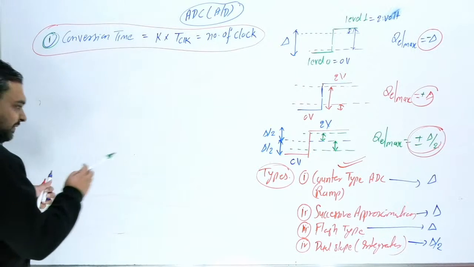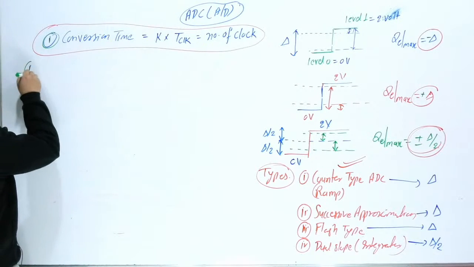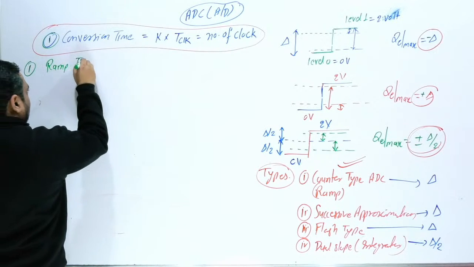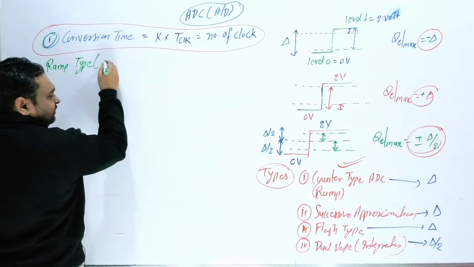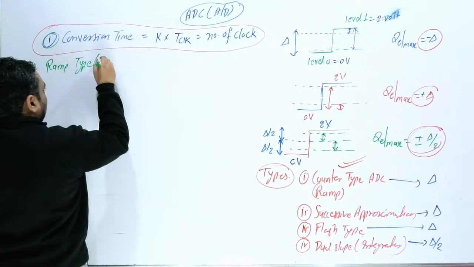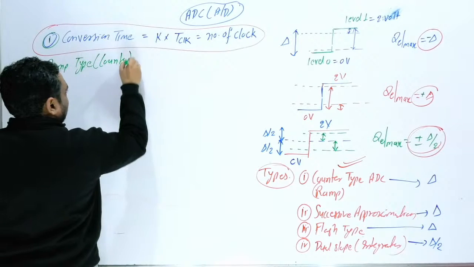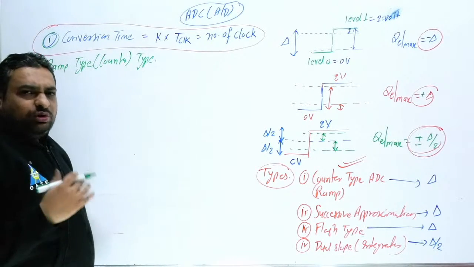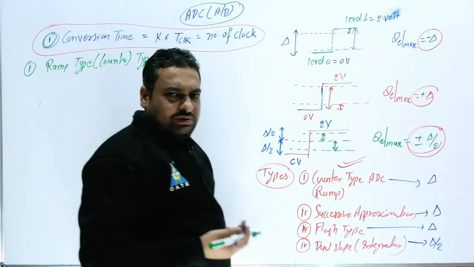Okay, now I want to discuss the first type, the ramp type, which you can also call the counter type. I am not going into the block diagram, I just want to tell you the process.